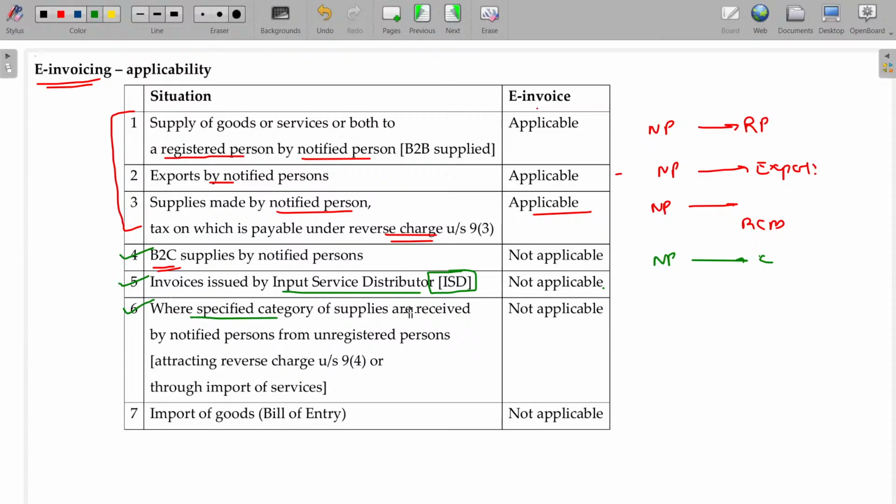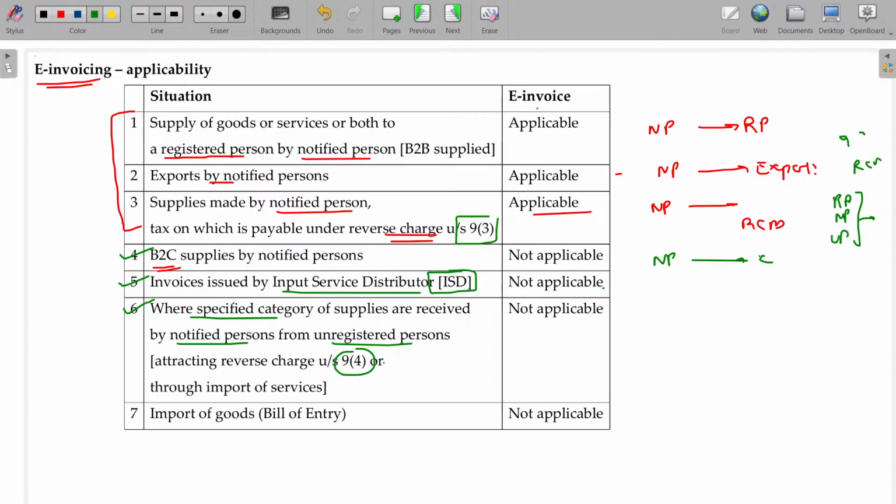Where a specific category of supplies is received by a notified person from an unregistered person, attracting section 9 clause 4, which is RCM basis, not applicable. Section 9 clause 3 applicable, section 9 clause 4 not applicable. Section 9 clause 3 means a notified person supplies the goods, but RCM is applicable. In case of section 9 clause 4, the supplier is unregistered. Here the recipient may be a registered person or notified person.